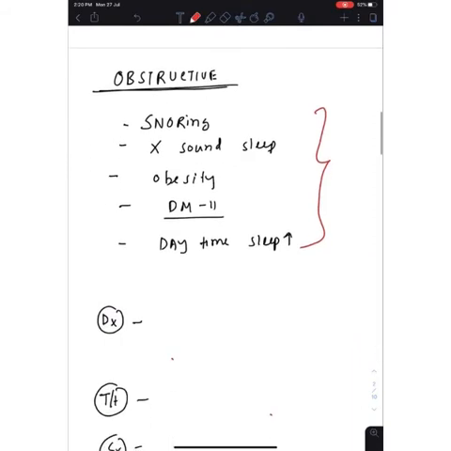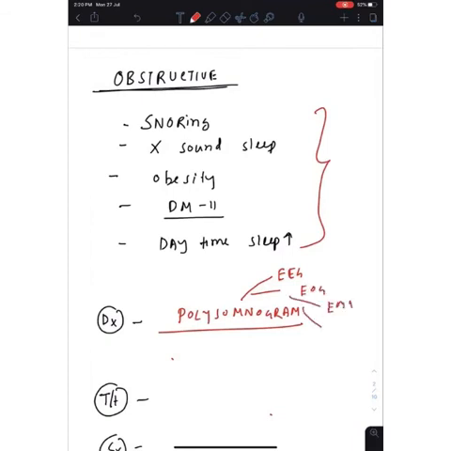This type of thing we diagnose by the polysomnogram. It's again a very important thing. And in polysomnogram, what we see is EEG. It's a combination of EEG, EOG. We see the muscle by EMG. We see the pulse oximeter. So this type of thing.